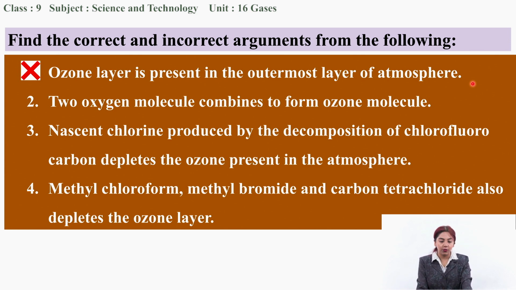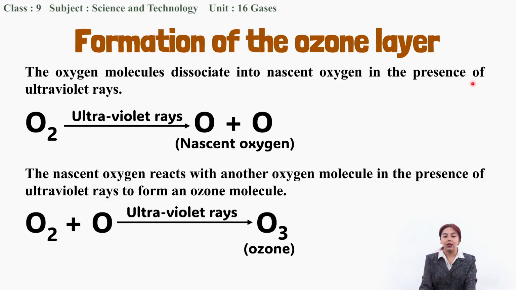Now the other argument. Two oxygen molecules combine to form an ozone molecule. Is this true? Let me give you a hint. So how was the ozone layer formed? During ozone layer formation, the oxygen molecule was dissociated by the ultraviolet rays to form two nascent oxygen. And this nascent oxygen and one molecule of oxygen reacted in the presence of ultraviolet rays to form the ozone molecule.